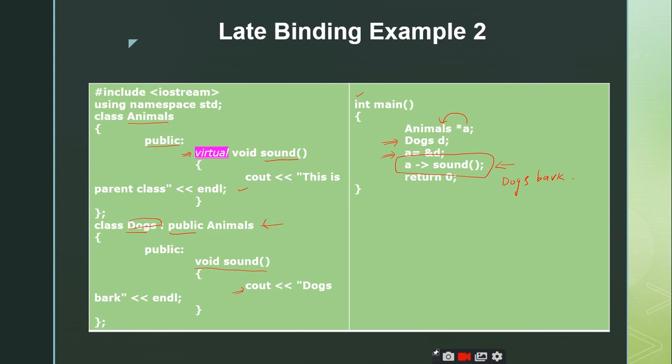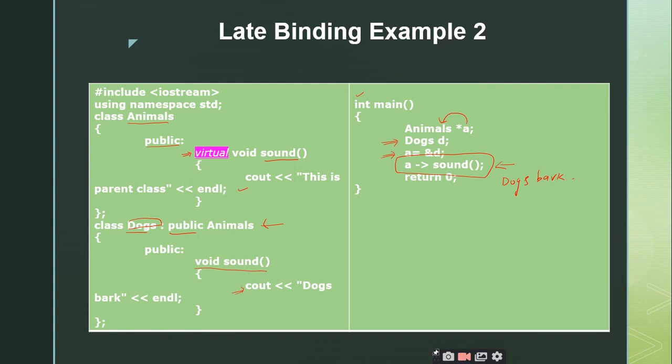Right. Okay, sir. So in today's class we have discussed what binding is: the mapping or matching of identifiers with addresses, or the matching of function calls with function definitions, is called binding. The second point we have discussed is the types of binding. We have two types of bindings, the early binding and the late binding. The third point is that early binding can be implemented using function overloading, function overriding and operator overloading, but the only concept that supports late binding is virtual functions.